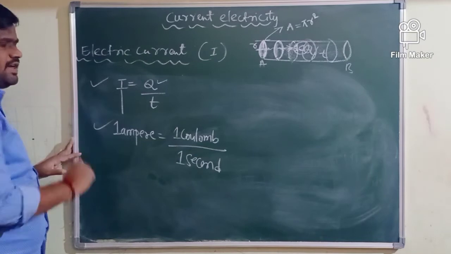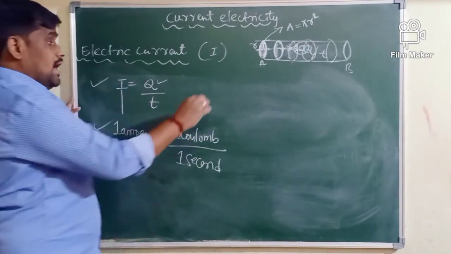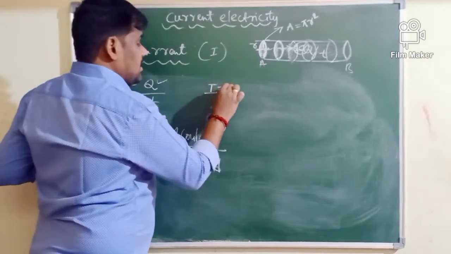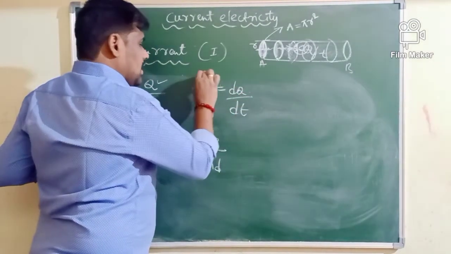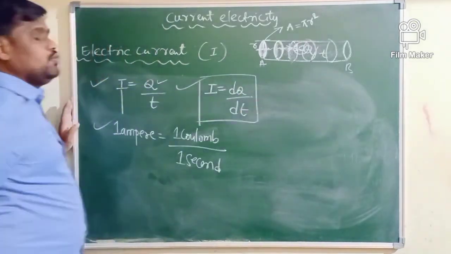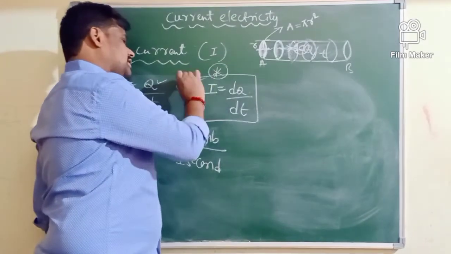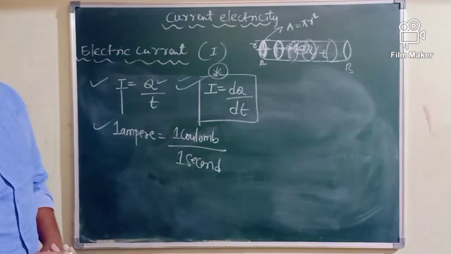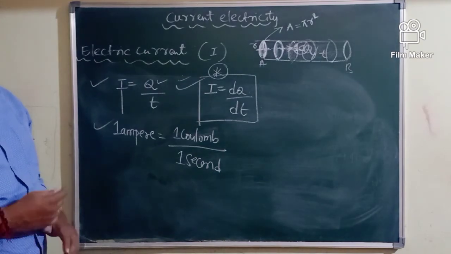Steady current is calculated by using the formula I = q/t, and instantaneous current is calculated by using the formula I = dq/dt. As I said, instantaneous current is calculated provided flow of charge through a conductor is not uniform.